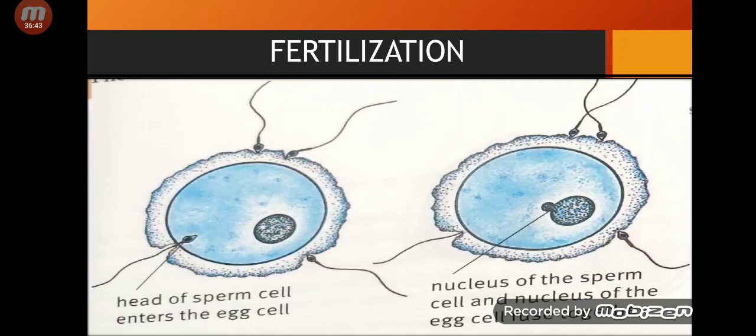I've told you that after intercourse there are millions of sperm cells that enter inside the body, and these sperm cells fight with each other to reach the egg cell. In this picture, you can see that only 4 can reach the egg cell, but only 1 will be able to go inside the egg cell. So in this picture, you can see that one sperm cell is entering the egg cell, and its nucleus will fuse with the nucleus of the egg cell, and it will form a zygote.